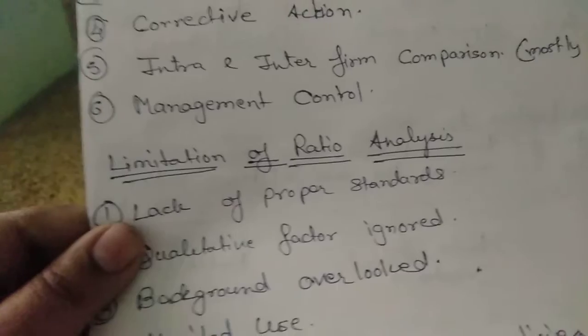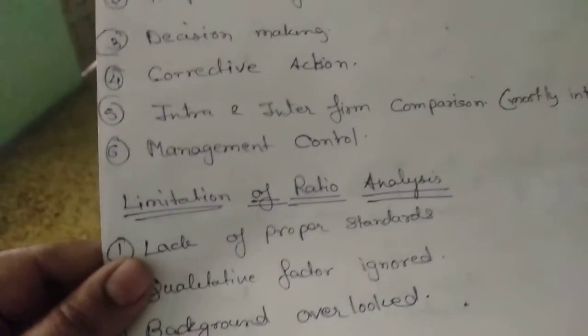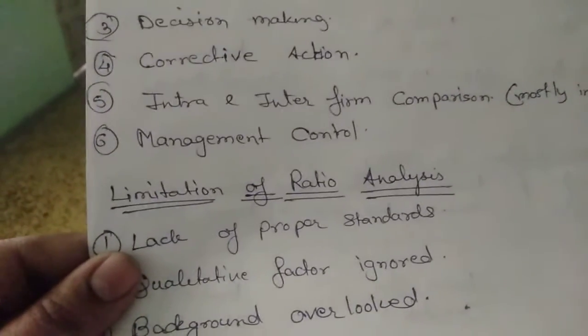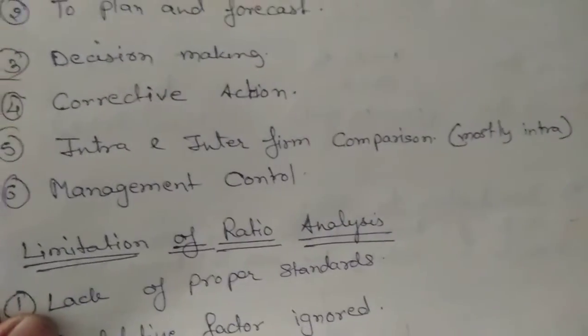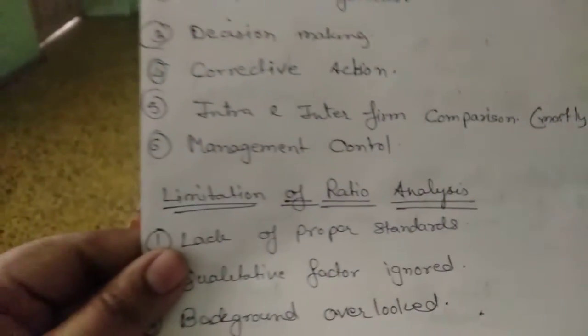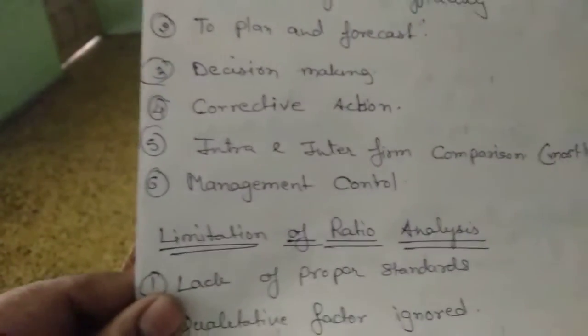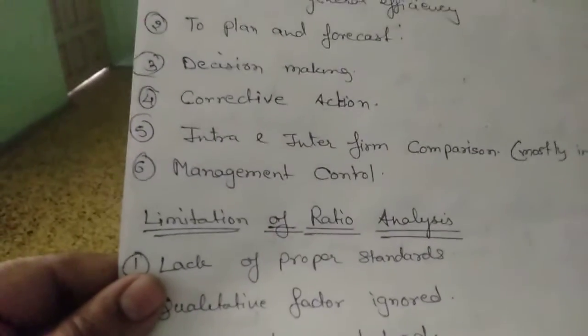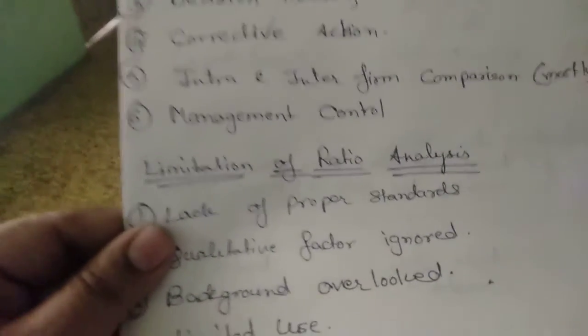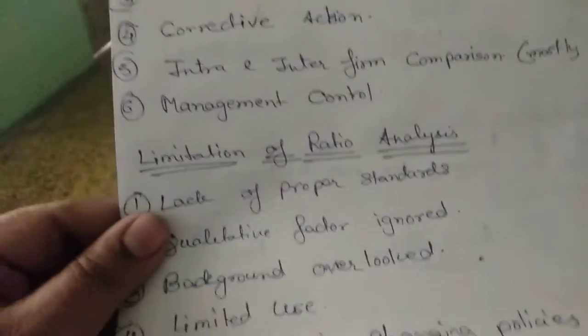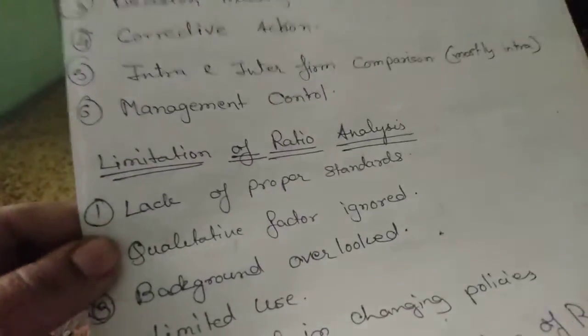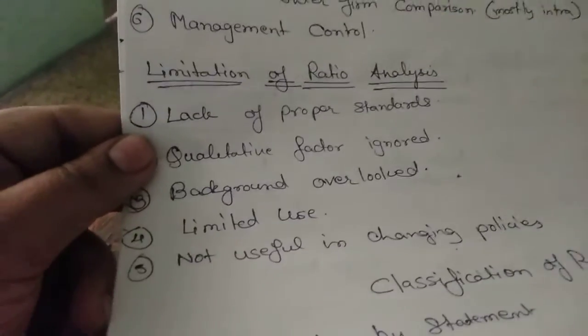And it also helps comparison of the firm, inter-firm and intra-firm. I repeat, inter-firm is the comparison between two firms, and intra-firm is the comparison of the departments of the firm. And lastly, the basic importance is management control. Through proper ratio analysis, the management can take effective measures and proper decisions.